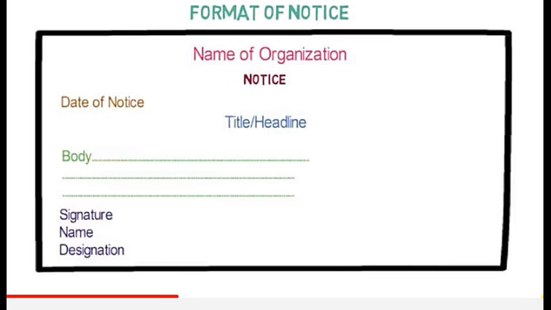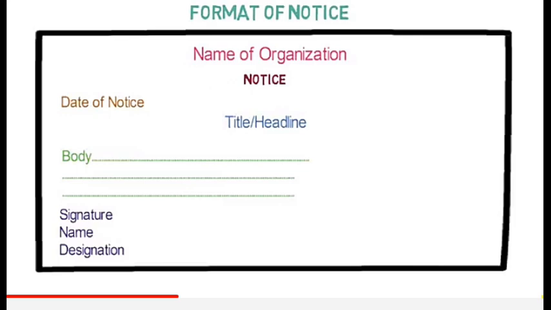Like if I am writing a notice that I lost my water bottle or my geometry box or something else in the ground or in the canteen, then the title should be Lost. If I found something someone lost, then I will mention Found. If I am going to mention a trip that the school is going to organize, then I will mention Trip.